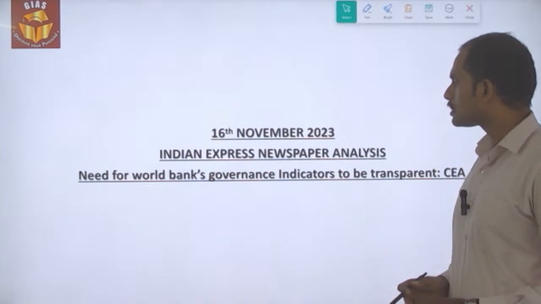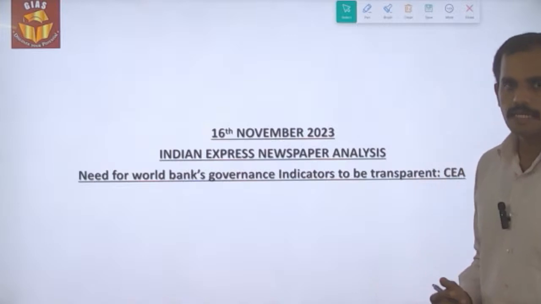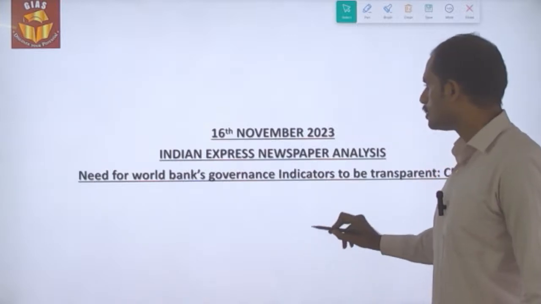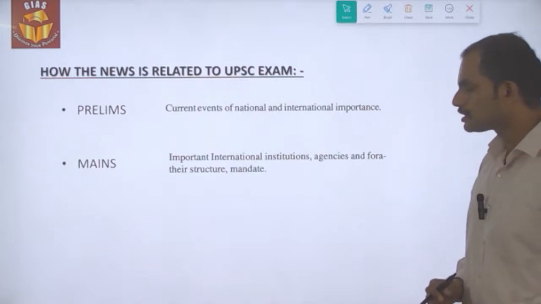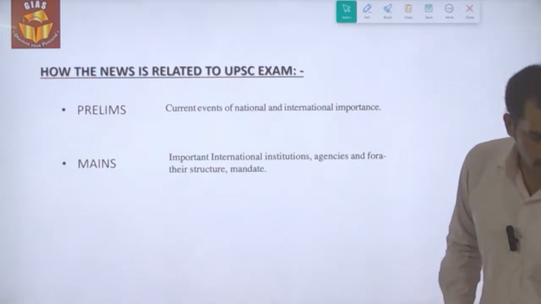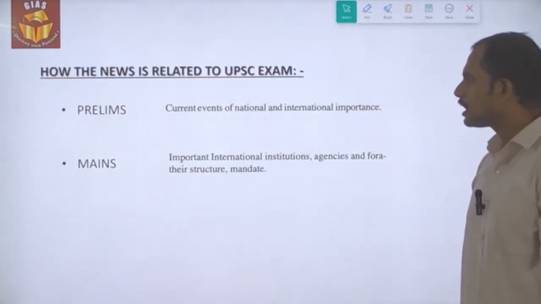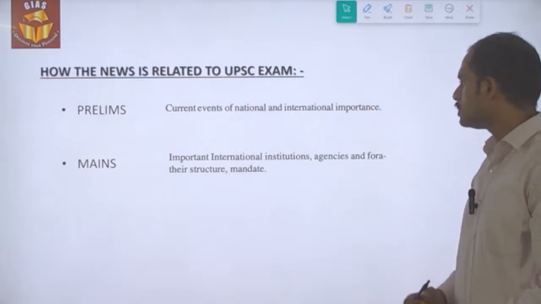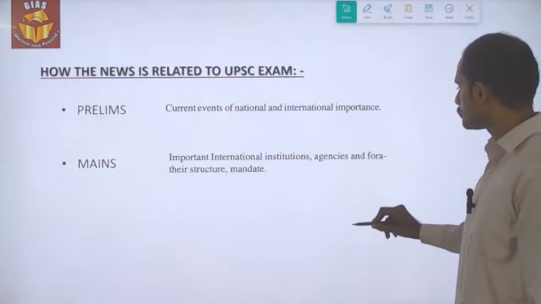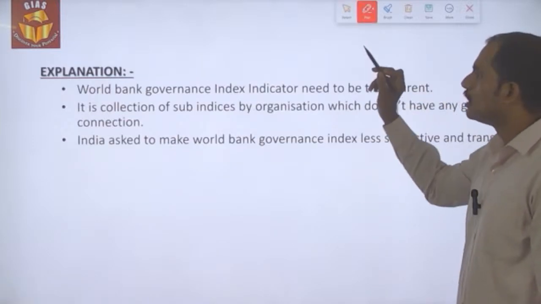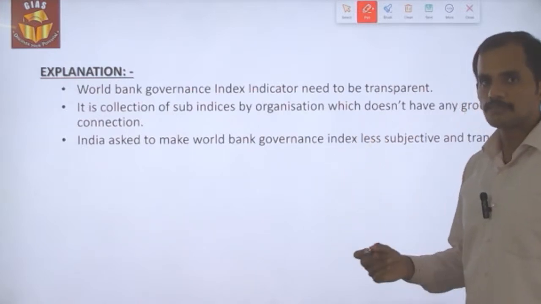Need for World Bank's governance indicators to be transparent, said the Chief Economic Advisor. So how is the news related to examination? Under prelims, it is related to current events of national as well as international importance. Similarly, under mains, it is related to important international institutions, agencies, their forums, structures and mandates. So the World Bank's governance indicators need to be transparent, says India.